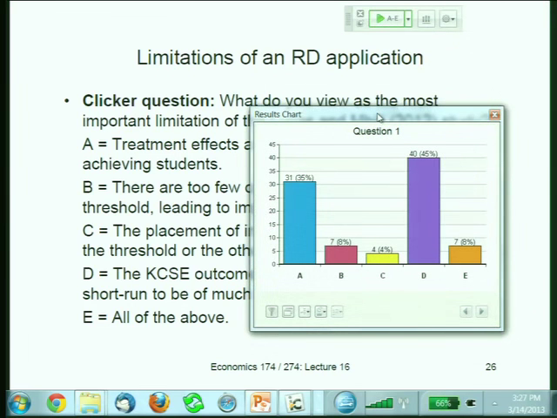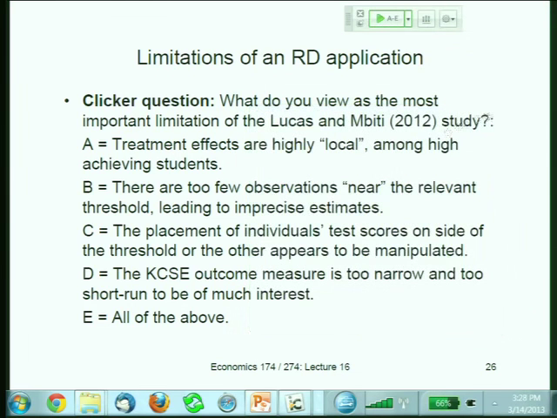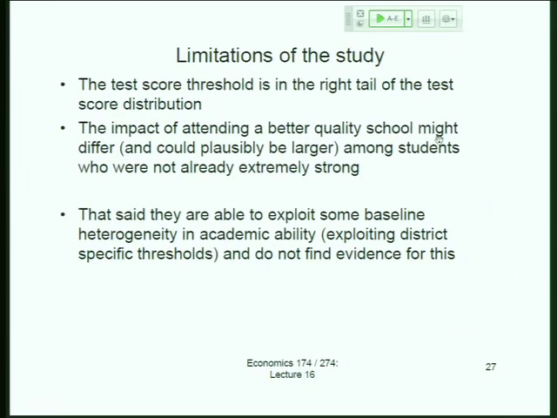And then the other point that I thought would come out is that maybe the KCSE is too narrow, that we want to get at other outcomes. So just in the last couple minutes, let me go through those points. The test score thresholds are still in the right tail of the distribution. Maybe if you were a median student, going from, say, a district school to a provincial school would have a big impact on your life. These are already the high achievers that are working really hard and very strong students. Maybe they're already kind of maxing out. Now they're able to exploit some variation, so that's nice, but it's only variation in a certain range.